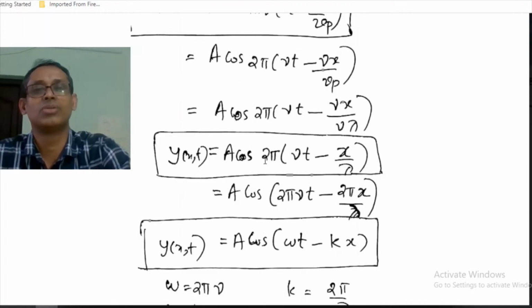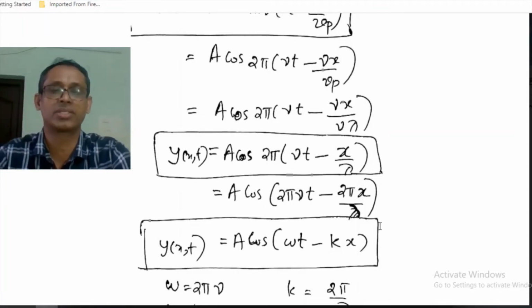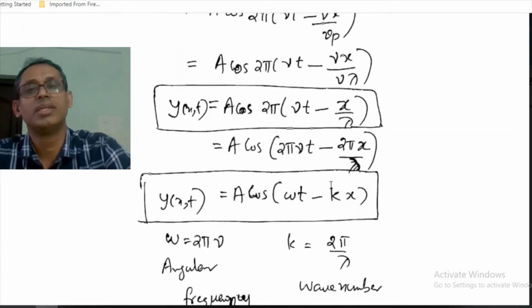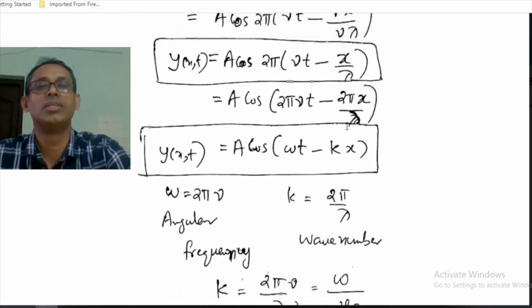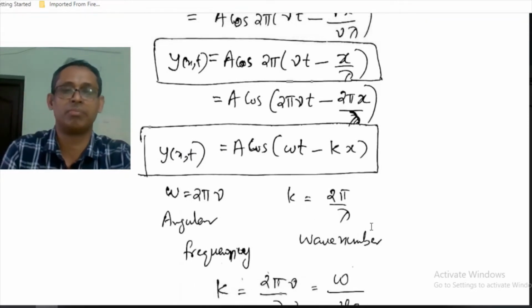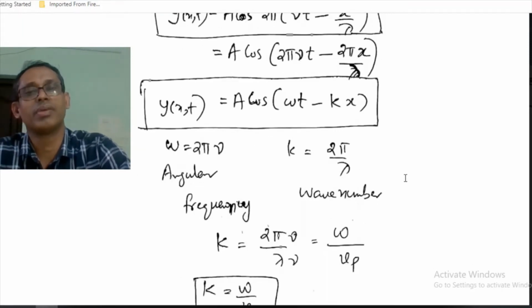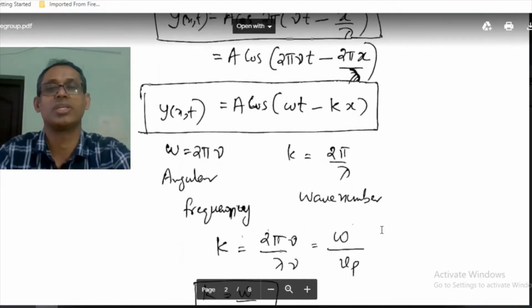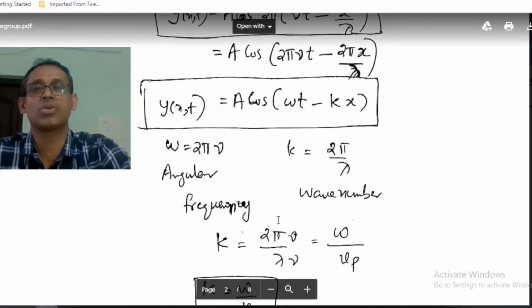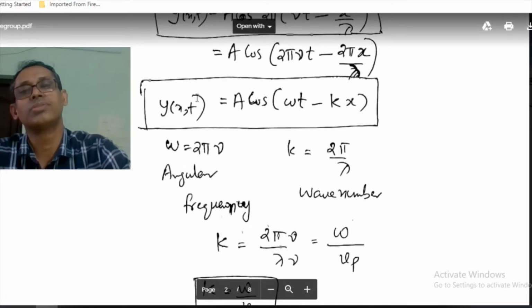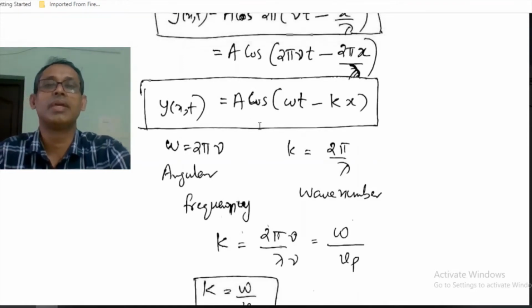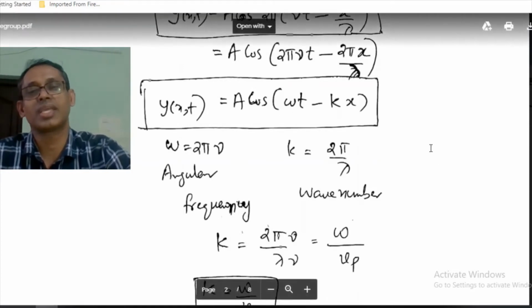And if I take 2 pi inside, I will have a cos (2 pi nu t minus 2 pi x over lambda), and this 2 pi nu is the angular frequency omega. Okay, 2 pi nu is the angular frequency omega, and this 2 pi by lambda is the wave number k. So in this notation, if I represent 2 pi nu as omega and 2 pi by lambda as k, I have y of x,t equal to a cos (omega t minus kx).